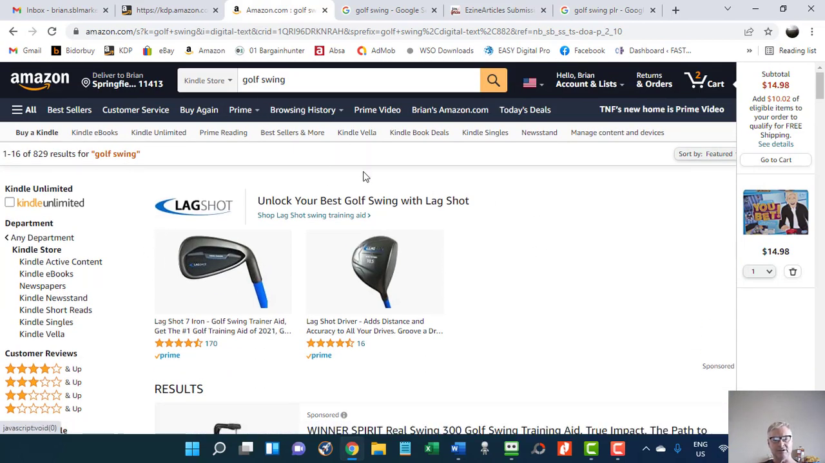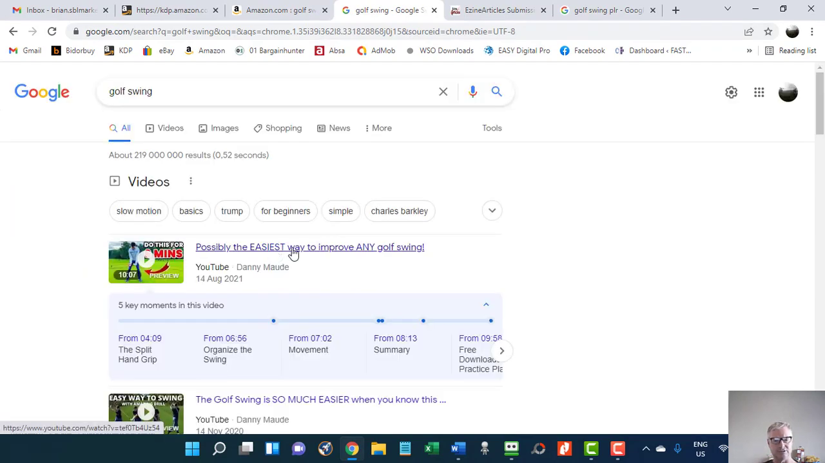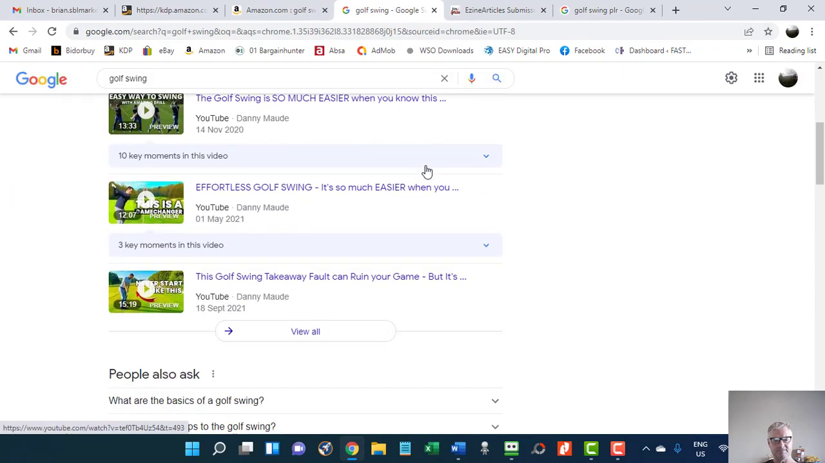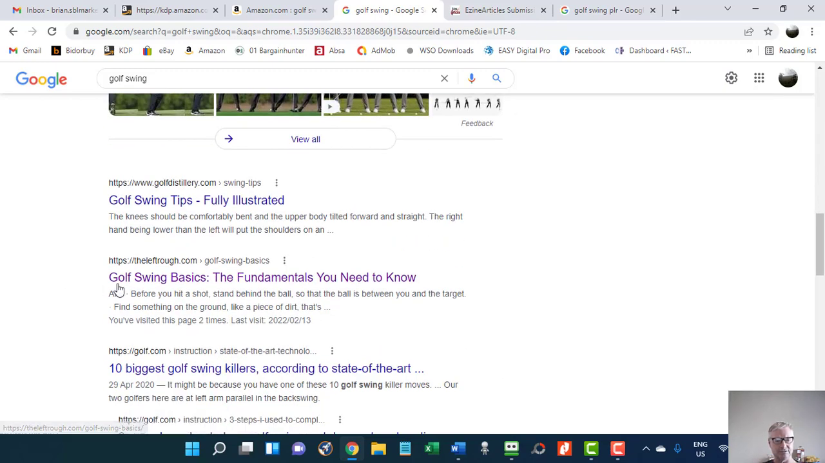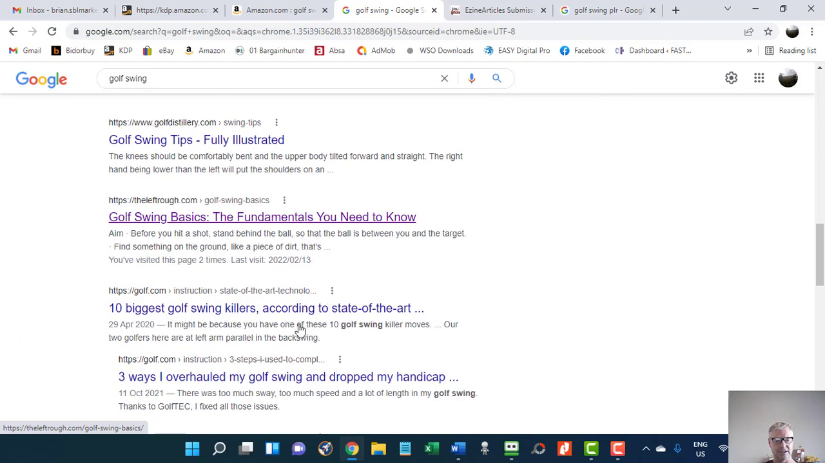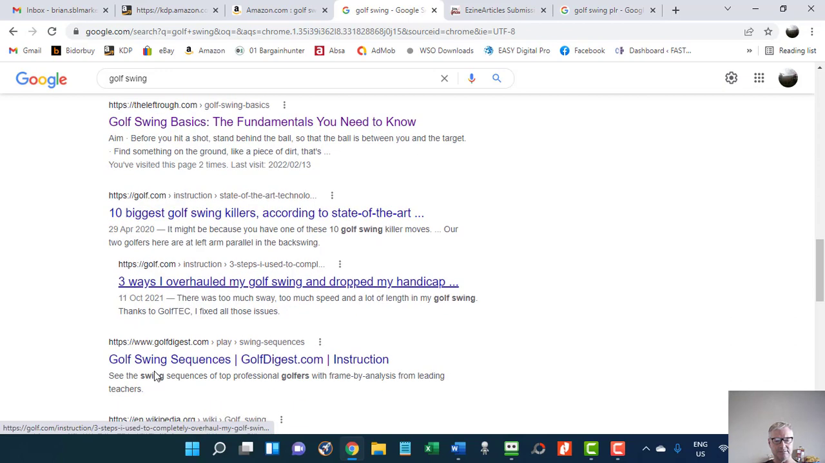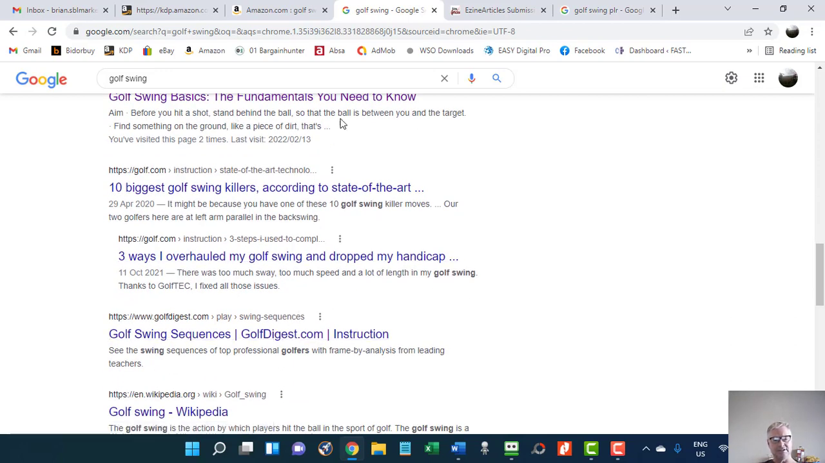Right, so now we are going to write our book on Golf Swing. Now, this is how I go about it. So the first thing I do is I go to good old Google, type in Golf Swing, and if you scroll down, you're going to find a hell of a lot of articles. Here's one, Golf Swing Basics, the fundamentals you need to know. 10 biggest golf swing killers, 3 ways, blah, blah, blah, blah. So what you do is you go into any one of these and you copy the information and you paste it into a Word document.